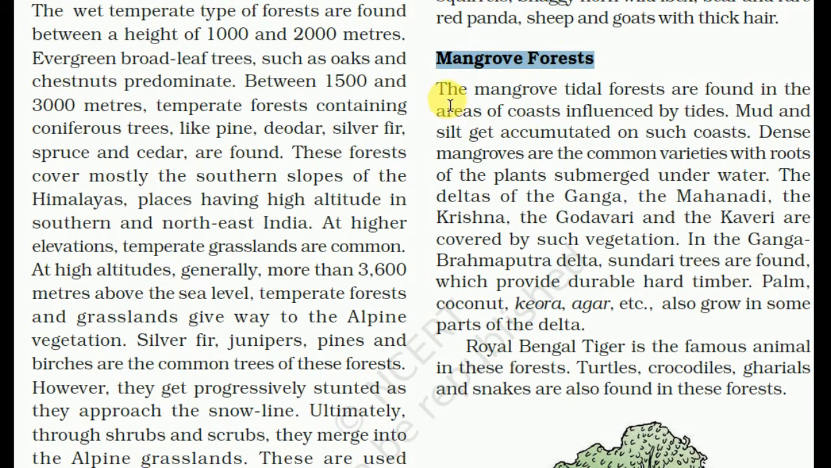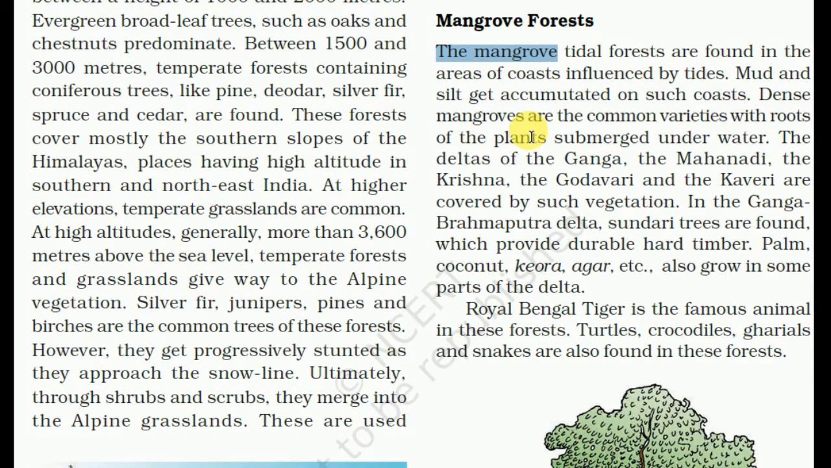Mangrove forest. The mangrove tidal forests are found in the area of the coast influenced by the tides. Mud and silt get accumulated on such coasts. So, in the mangrove forest, we see there are silts brought by the rivers. Dense mangrove are the common varieties, with the roots of the plant submerged in water. The deltas of the Ganga, the Mahanadi, the Krishna, the Godavari, and the Kaveri are covered by such vegetation. So, in all these deltas we find this type of mangrove forest.